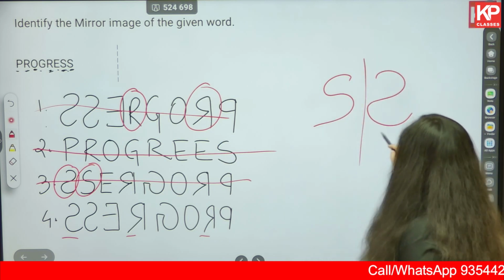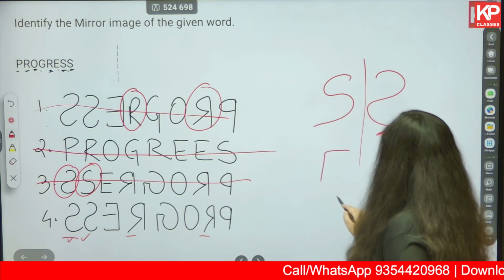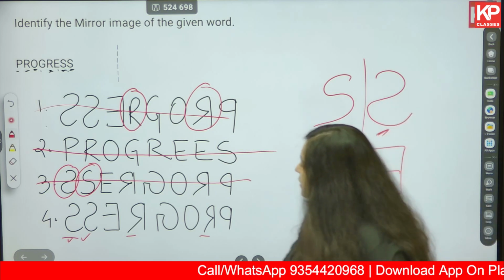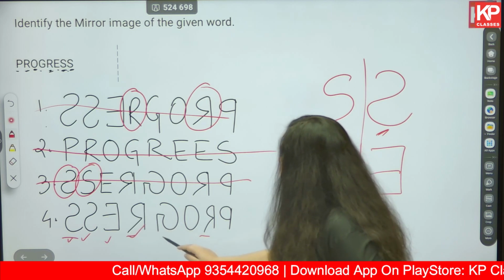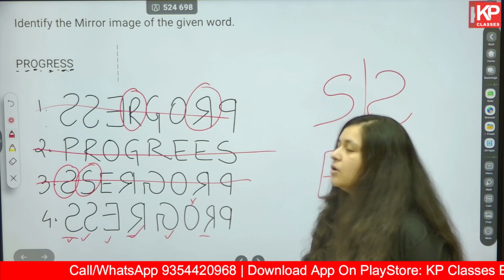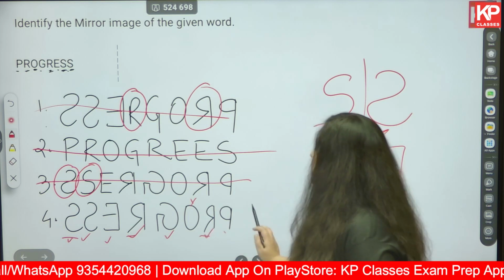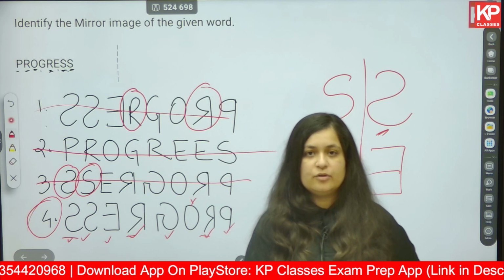Okay, so is the S looking like its mirror? Yes. If E is written in this manner, what will be the mirror image like? E is going to look somewhat like this. Okay, R is also mirrored, G is mirrored, O does not get mirrored, it remains as it is. R is correct, P is also correct. Double sure that option number 4 is correct over here.